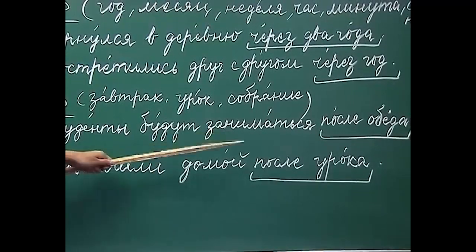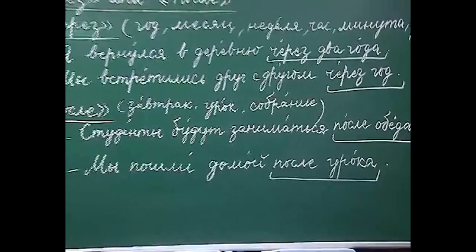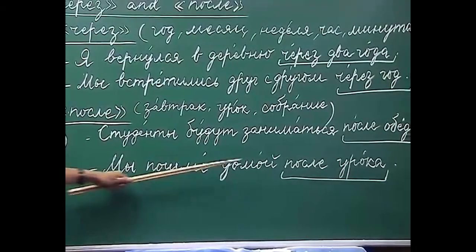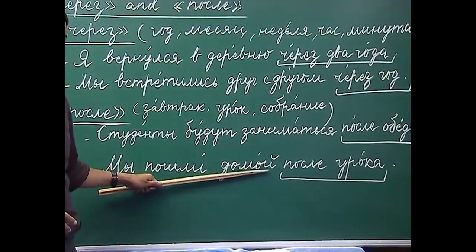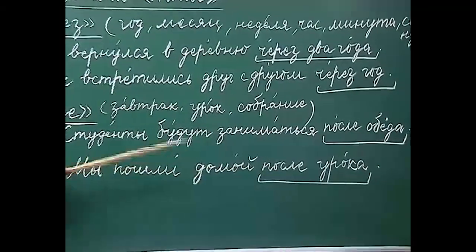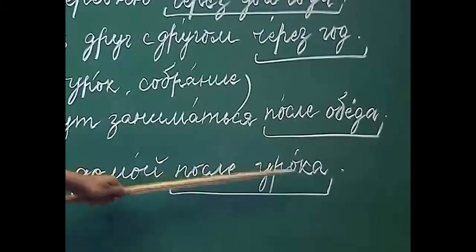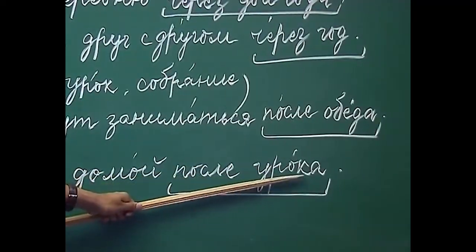Мы пошли домой. Пошли is from the verb пойти, which is a verb of motion. That is why we have used домой. Домой is to house or home. So, we went home after the lesson. As you can see, урок is also used here in the form of the genitive case.